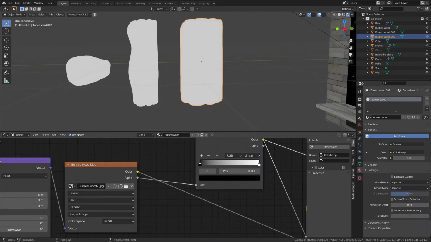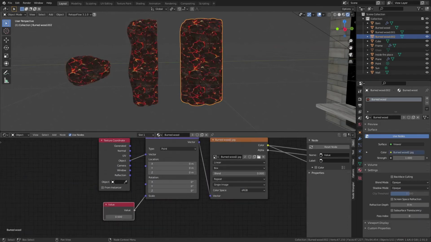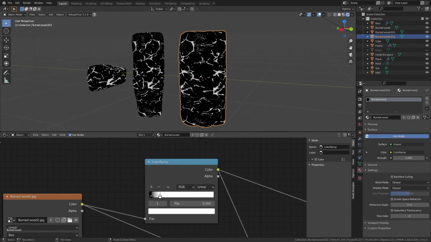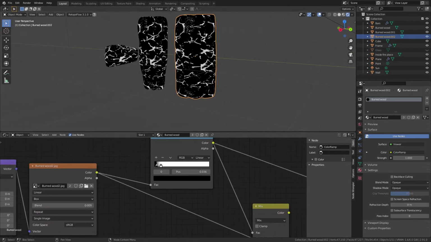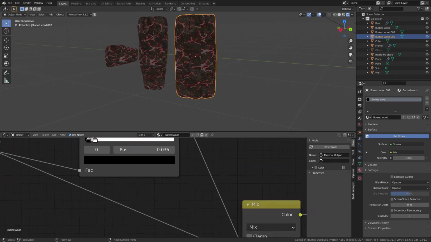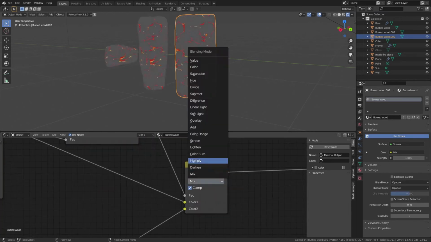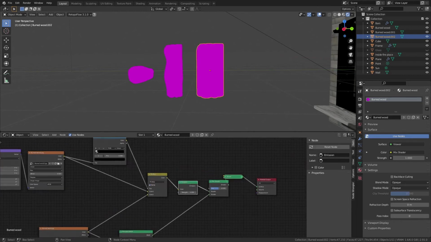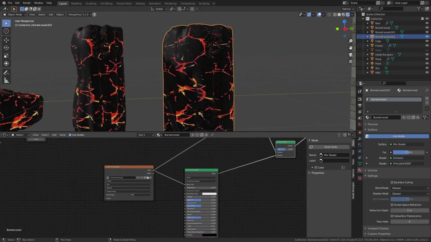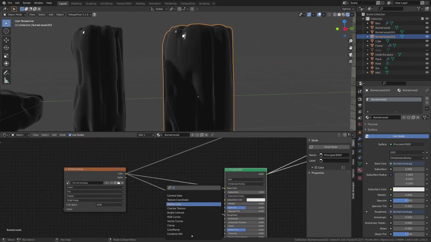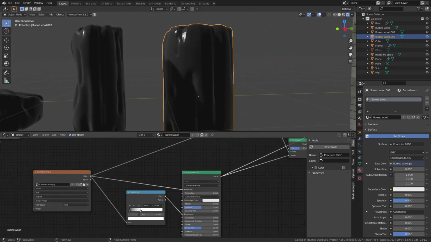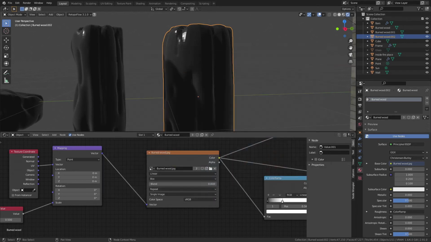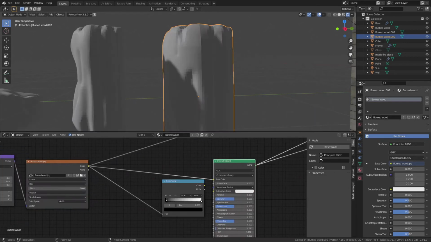After that, I started working on the logs, which I used the same technique on as the inside of the fireplace, which was basically combining two textures. This one was a little bit harder to get right. But if you slow down the video, you can see exactly each step I took to create this.